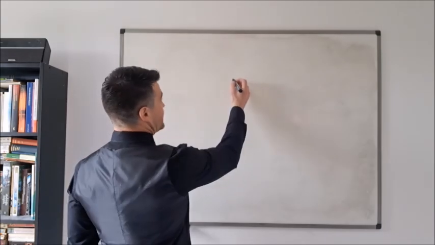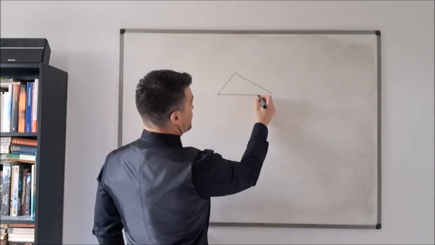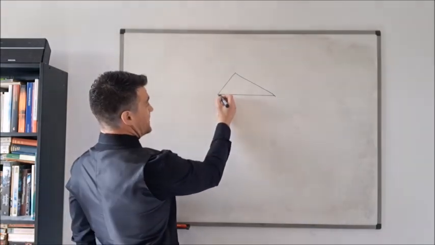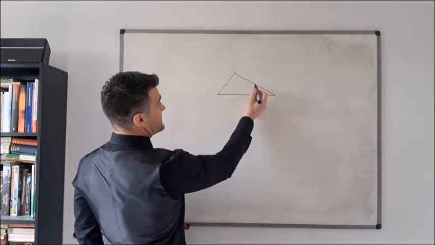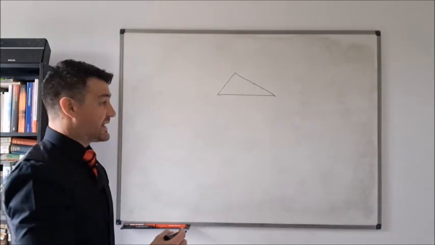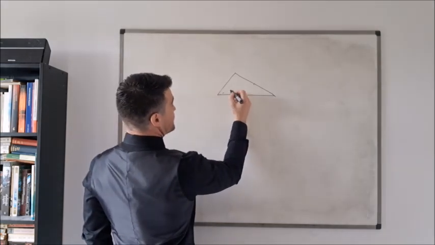So let's have a look at a picture of what this might look like. This is my triangle. A median line is a line drawn from, say, this vertex here to the midpoint of the side opposite that particular vertex. So this is a median line.